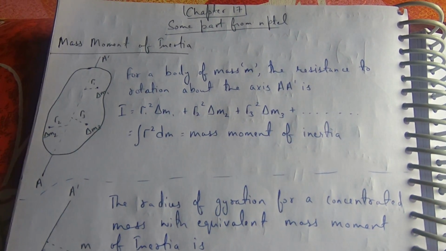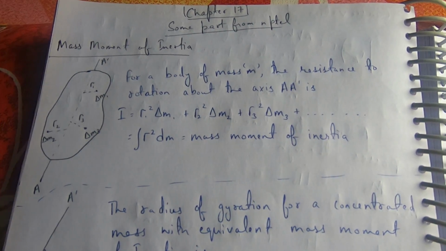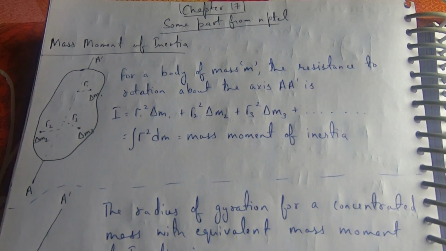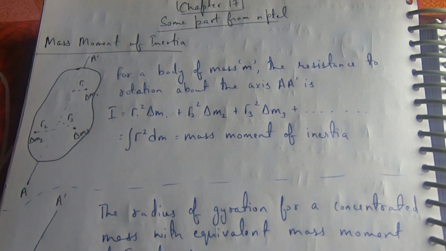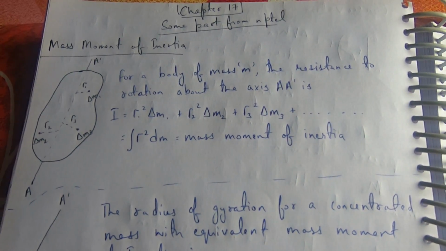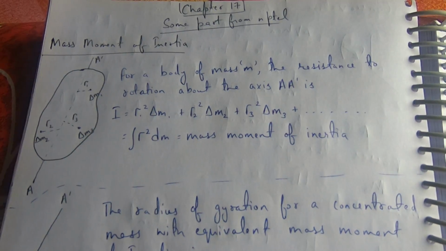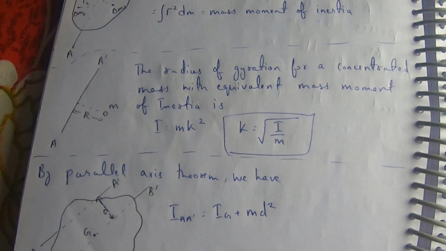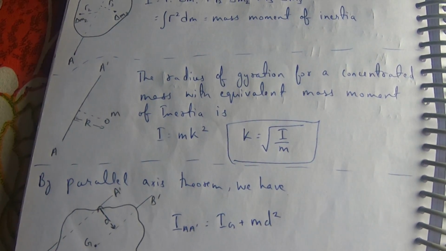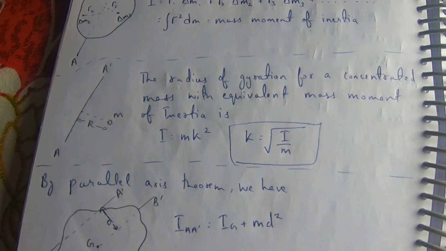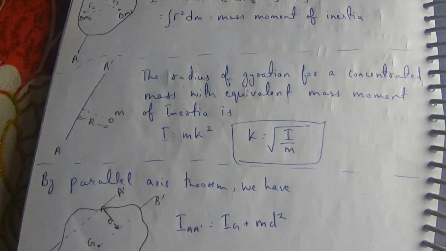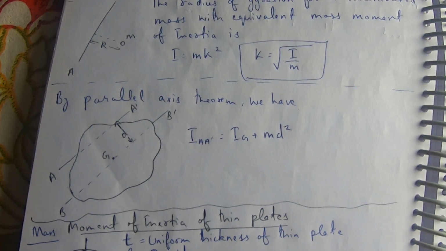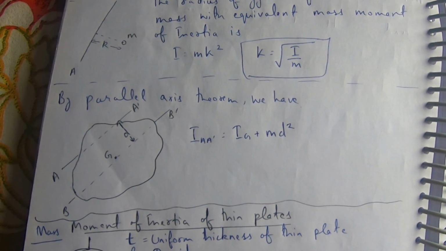Mass moment of inertia. For a body of mass m, the resistance to rotation about the axis AA' is I equal to r1 square delta m1 plus r2 square delta m2 plus r3 square delta m3 and so on, which is equal to the integral of r square dm, the mass moment of inertia. The radius of gyration for a concentrated mass with equivalent mass moment of inertia is I equal to m k square, so k is equal to square root of I by m. By parallel axis theorem, we have Iaa' is equal to Ig plus m d square.